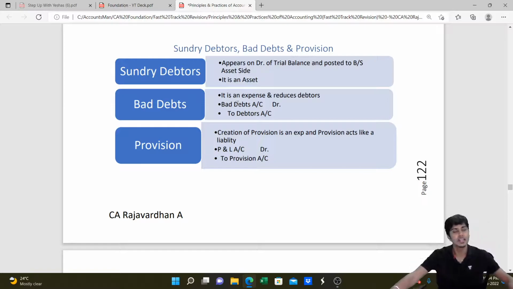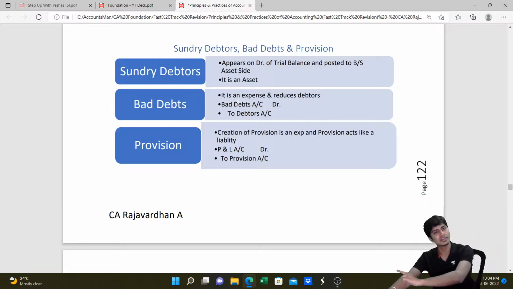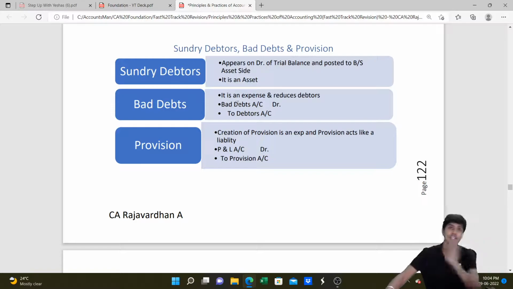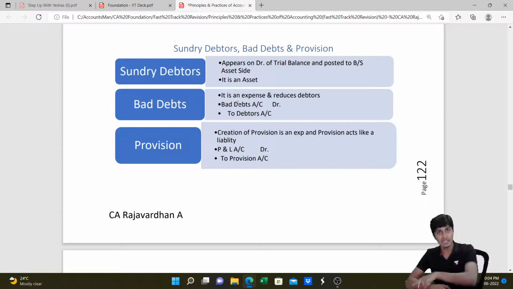It's already passed. We don't have to pass this entry. You will only deduct it from debtors, it's already deducted from debtors. We will only post it to the P&L account debit side. Only the posting entry is to be done. If bad debts is appearing in adjustments, then this entry of bad debts to debtors also should be passed. P&L to bad debts entry also should be passed. Meaning we need to deduct bad debts from debtors as well as write it in P&L account debit side.